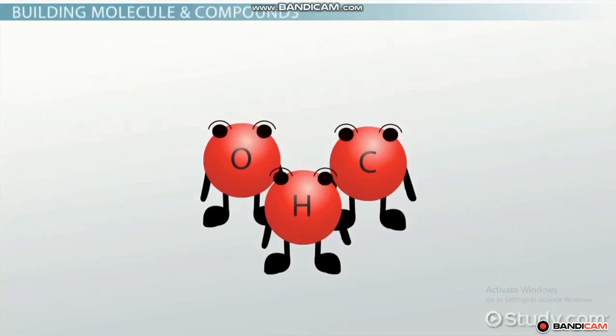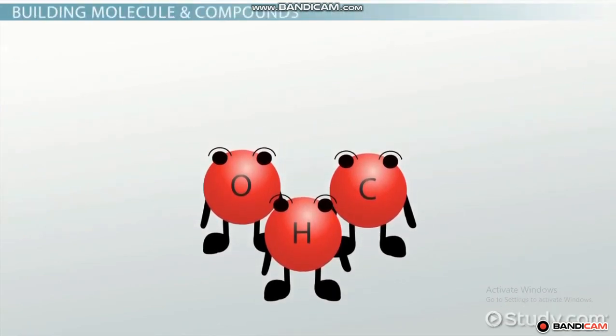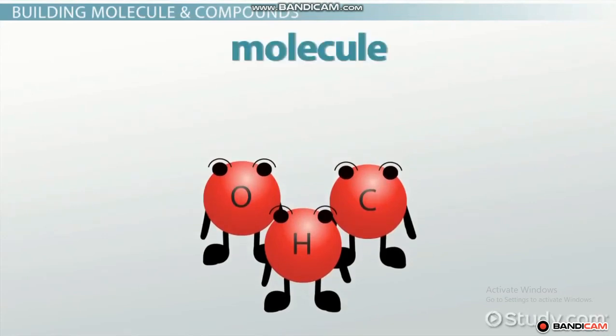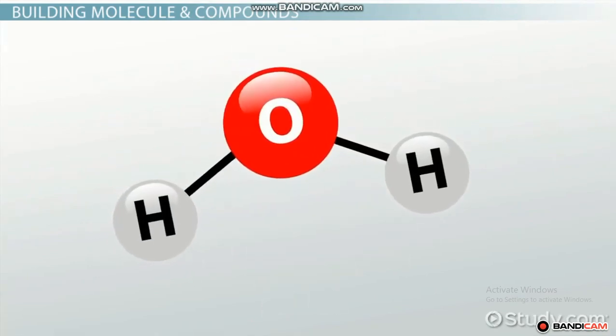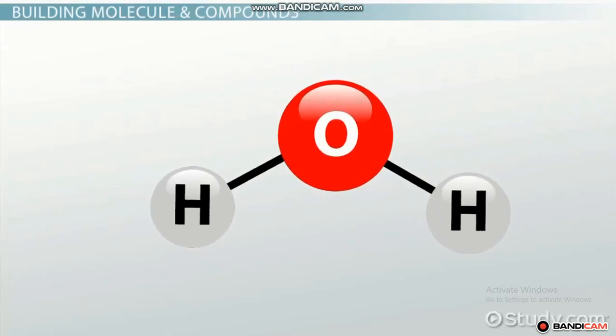When the social atoms and elements hang out together, they might link up to form a molecule. A molecule is comprised of at least two atoms joined together by a chemical bond. Like the letters that build different words, the atoms of elements build different molecules.